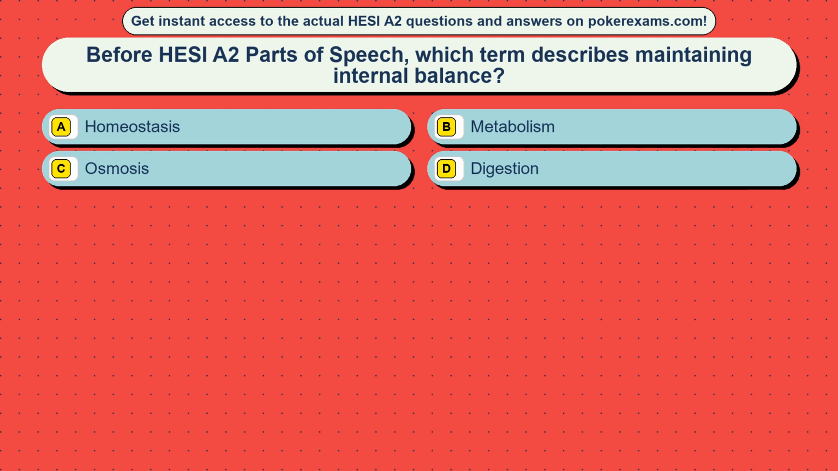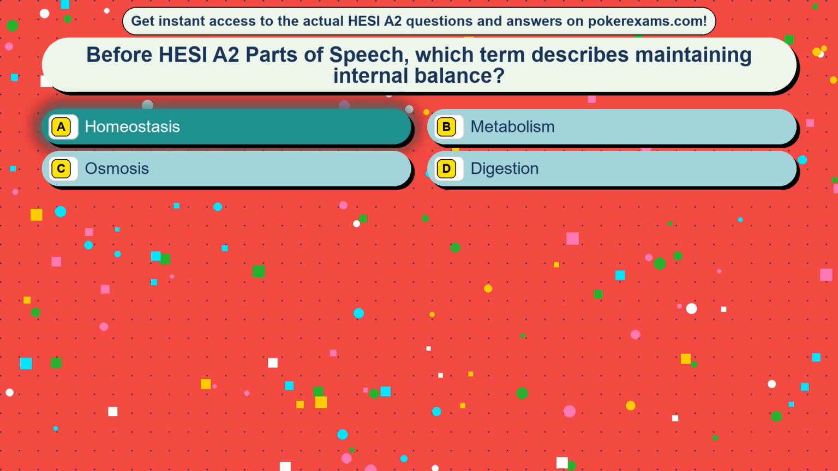Question 45. Before HESI are two parts of speech, which term describes maintaining internal balance? Option A, homeostasis. Option B, metabolism. Option C, osmosis. Option D, digestion. The correct answer is option A, homeostasis.